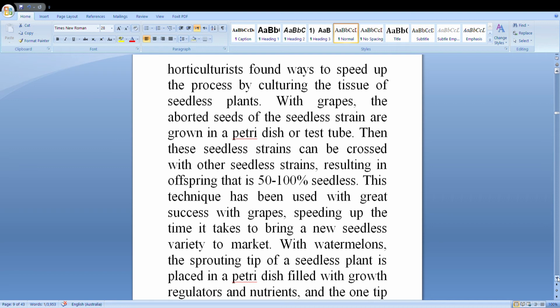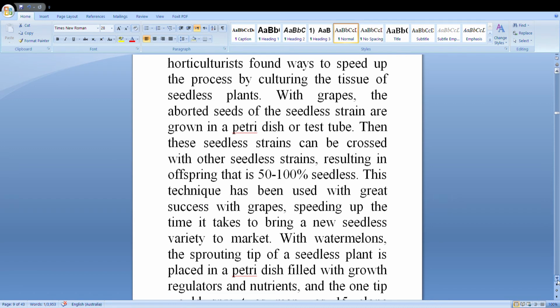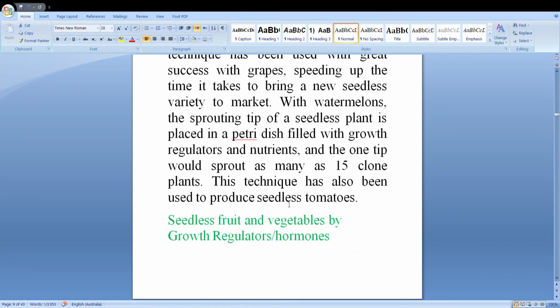With watermelons, the sprouting tips of a seedless plant are placed in a petri dish filled with growth regulators and nutrients, and one tip would sprout as many as 15 plants. This technique has also been used to produce seedless tomatoes. This is one kind of technique.